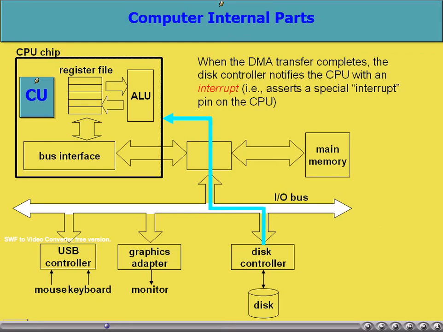Some of them function with the help of DMA, Direct Memory Access, which is a technology which makes the system a little more efficient. In the figure, you may find a colored arrow which indicates data transfer from the disk controller to the CPU.